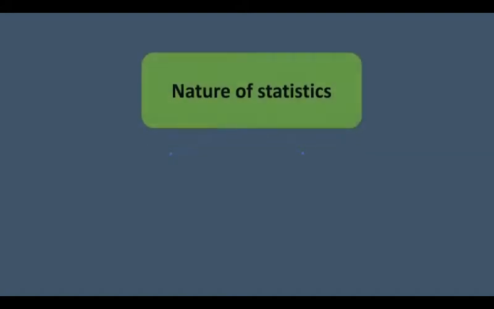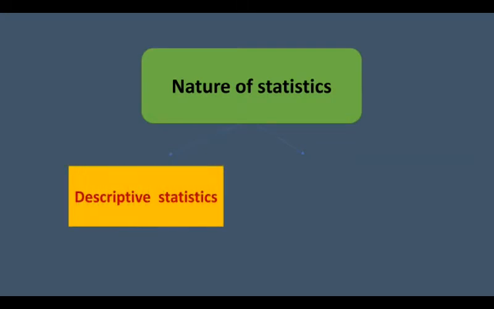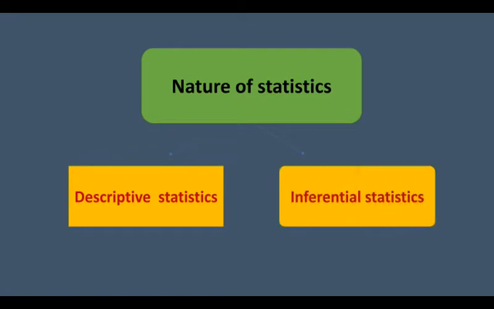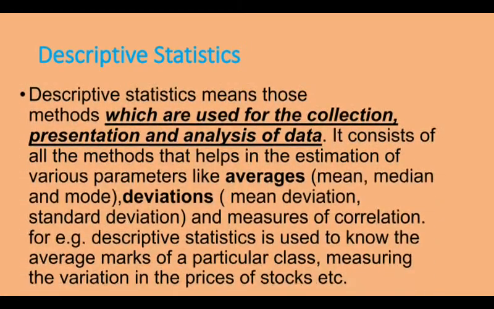Now let us read another concept, that is nature of statistics. So nature of statistics can be explained as descriptive statistics and inferential statistics. Now let us begin with descriptive statistics. Descriptive statistics means those methods which are used for the collection, presentation and analysis of data. It consists of all the methods that helps in the estimation of various parameters like average, which contains mean, median and mode, deviation, which contains mean deviation, standard deviation, and measures of correlation.